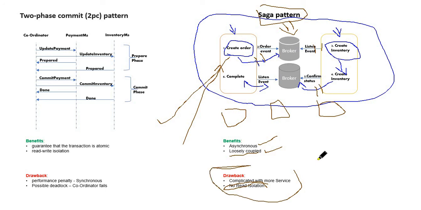Based upon our requirement, we need to trade off between synchronous or asynchronous, and trade off data reliability. So we need to choose one of these two patterns. Hope you got it.